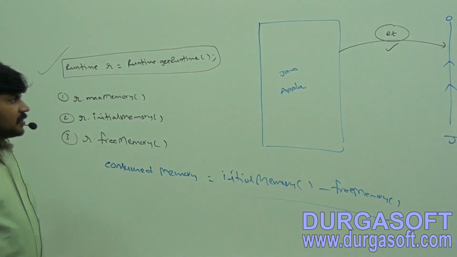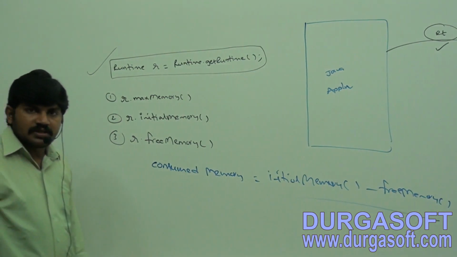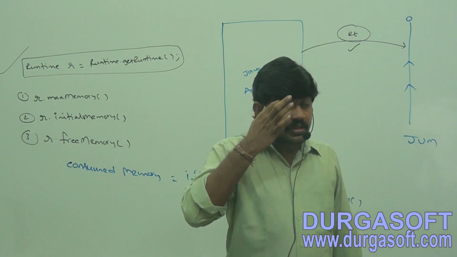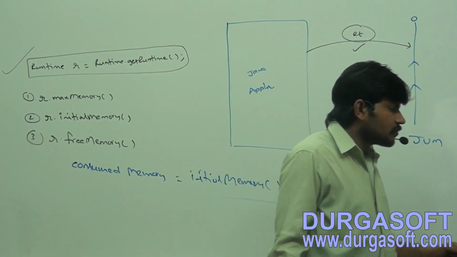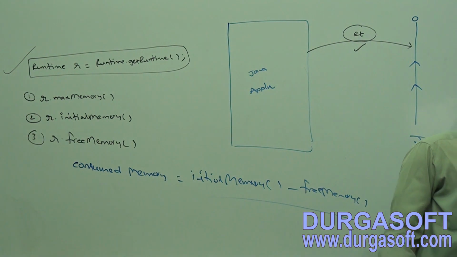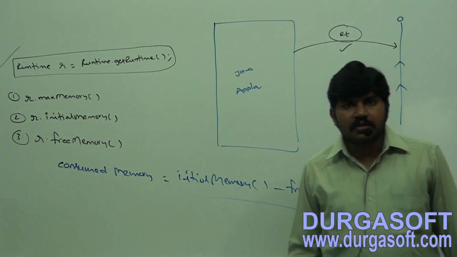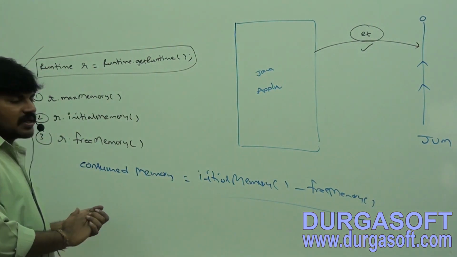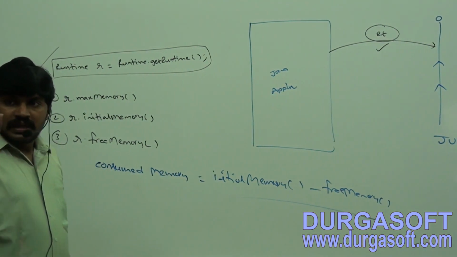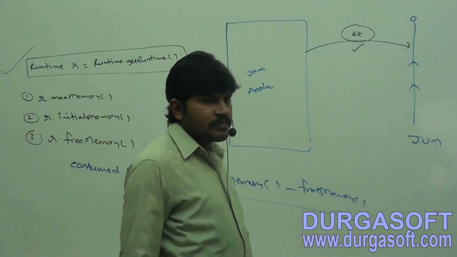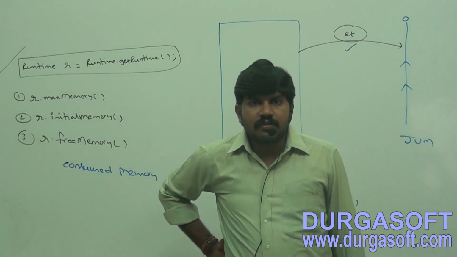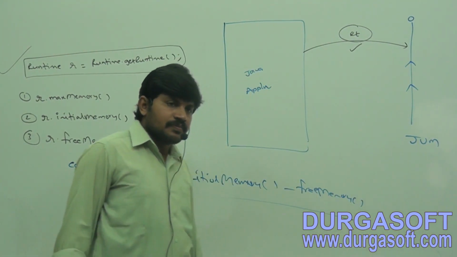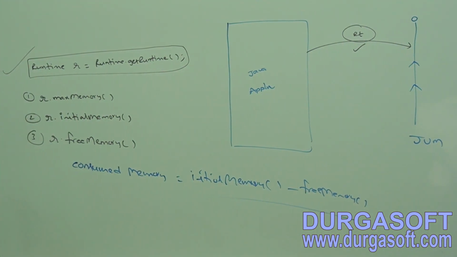A Java application can communicate with the JVM by using the runtime object. Next line.